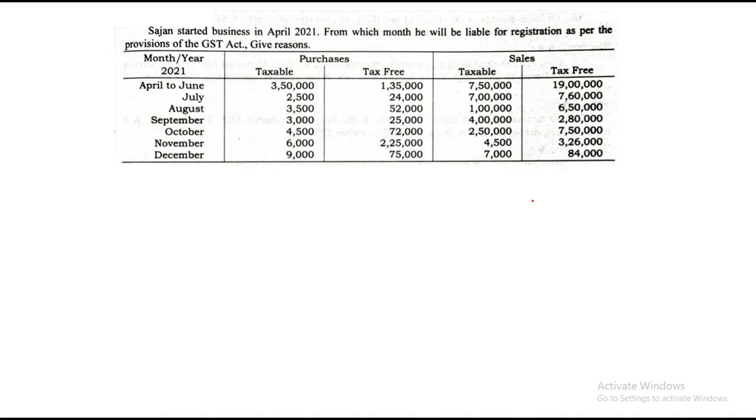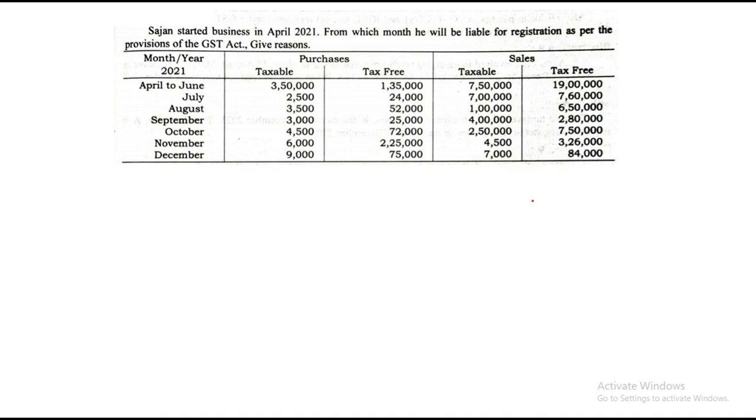Now, in such a sum, they have not mentioned whether it is goods or service. Always remember, whenever you get such a sum where you have purchase, sale, taxable, tax-free given, it is always to be assumed that it is supply of goods only. Since it is the supply of goods only, the threshold limit will be 40 lakhs for other category states. Since there is no state mentioned, we assume it is other category. Since goods and services are not mentioned, we assume it is purely goods. So the threshold limit is going to be 40 lakhs.